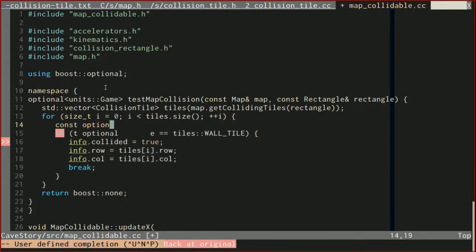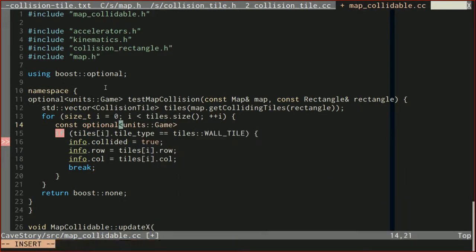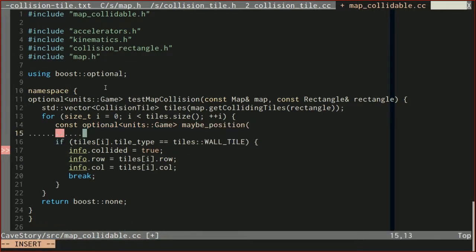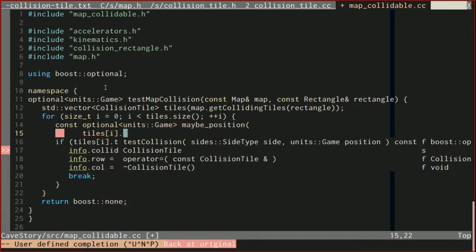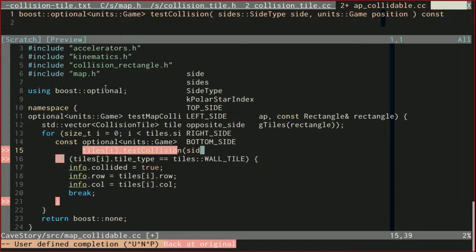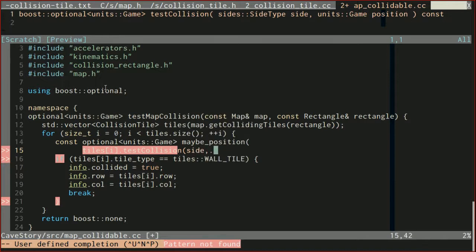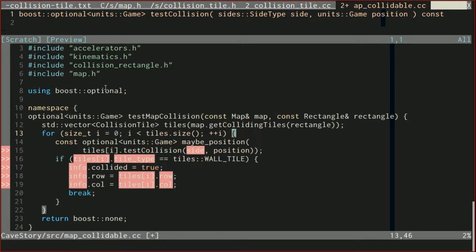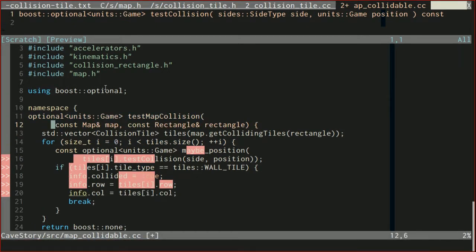Const optional units of game maybe position, and this is going to be initialized with tile sub I dot test collision, and we need a side type, so I'm going to use side for now, and then we'll also need a position, so we'll need to figure out both side and position again. Side is going to come from a direction, so let's take into our test map collision a direction.